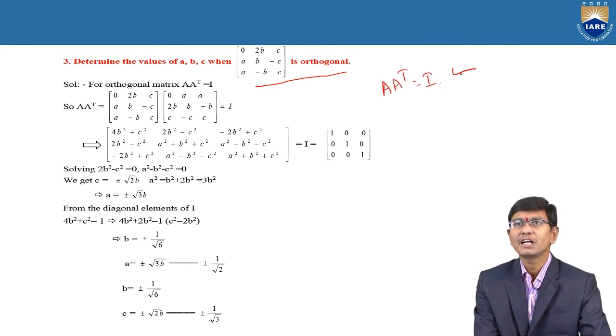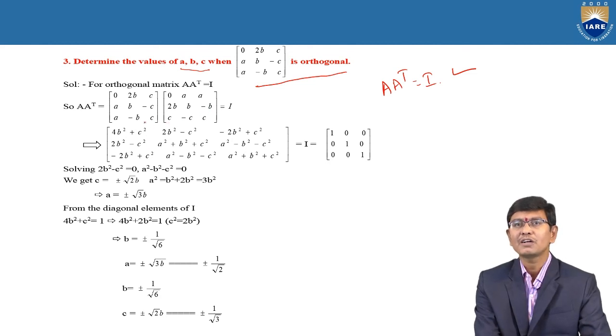With the help of this condition only, you need to find out the values of A, B, C. This problem involves unknown values, that is A, B, C. Therefore, by the definition of orthogonal matrices, you need to find out A, B, C. According to the definition, A into A transpose is equal to I.